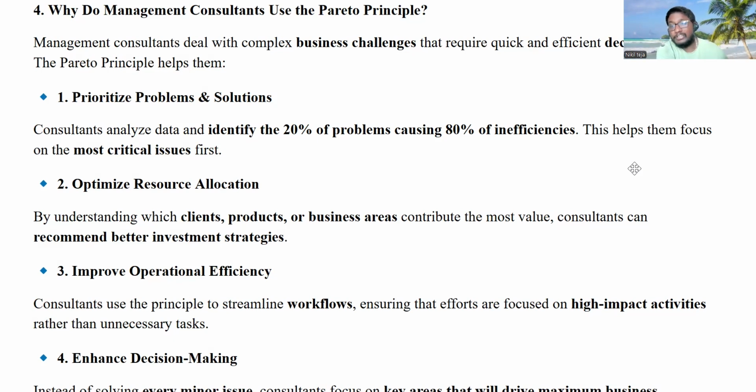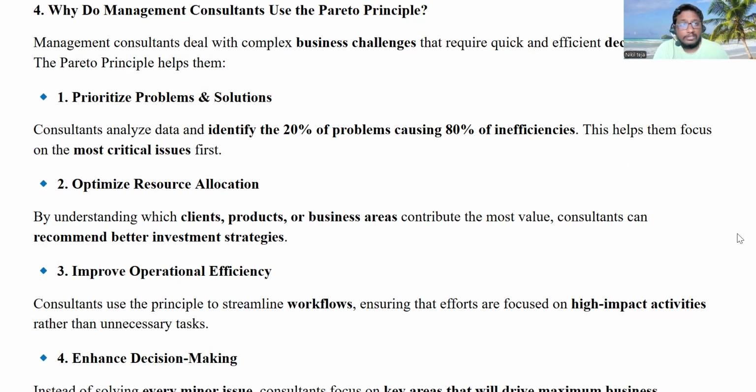They should not only do quick decision making, it should also be efficient and effective to solve the business problem or business challenge. So, in this type of environment, in these circumstances, management consultants will be using the Pareto principle to make quick, efficient and effective decisions so that they can solve the business problem or challenge.